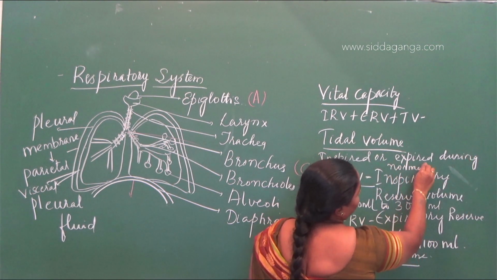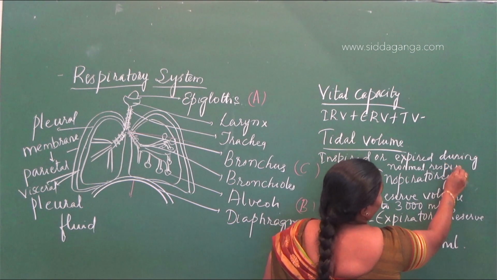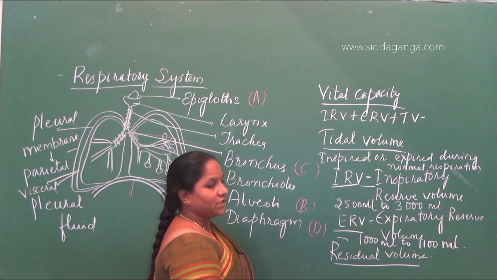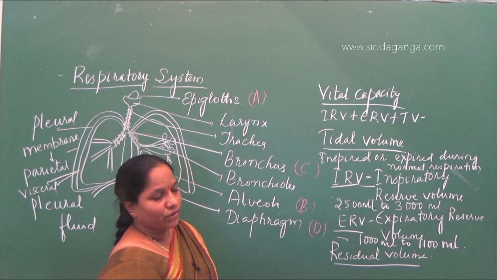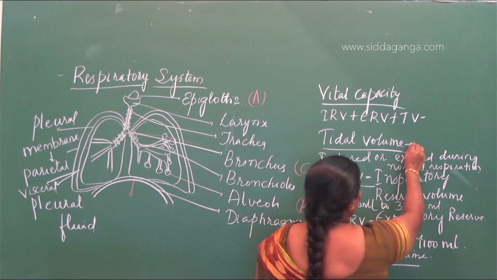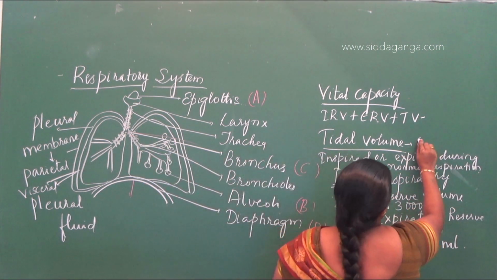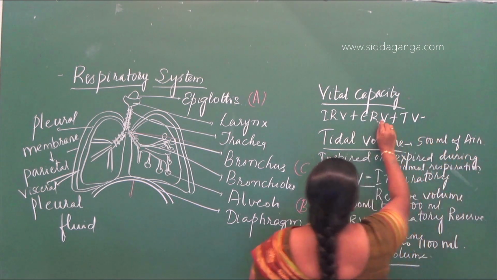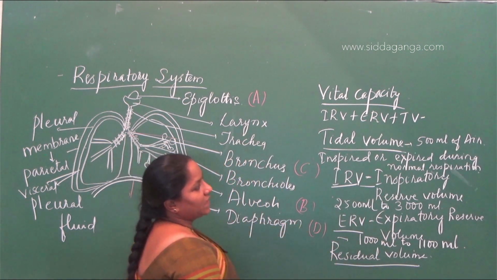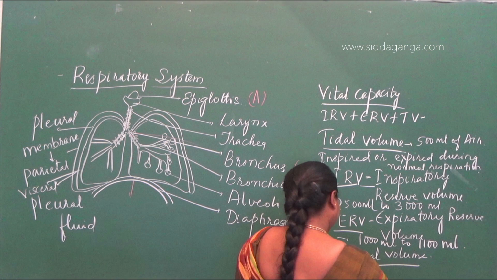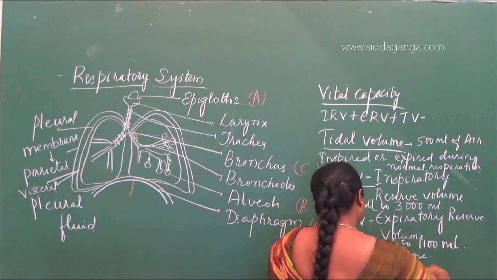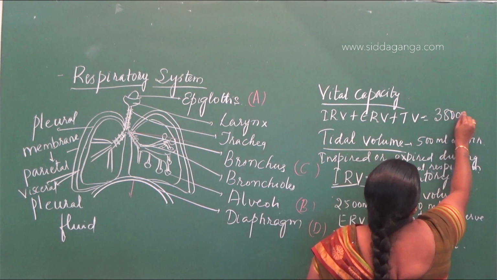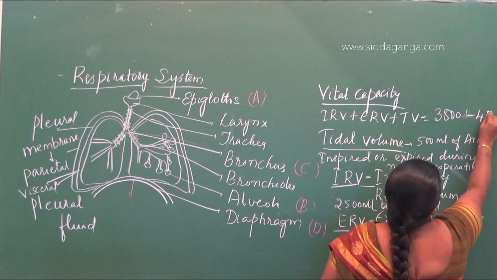During normal respiration, how much air you inspire and how much air you leave outside, that is called tidal volume, and the volume is about 500 ml. So when you calculate the vital capacity, IRV plus ERV plus TV, it will be around 3800 to 4500 ml.